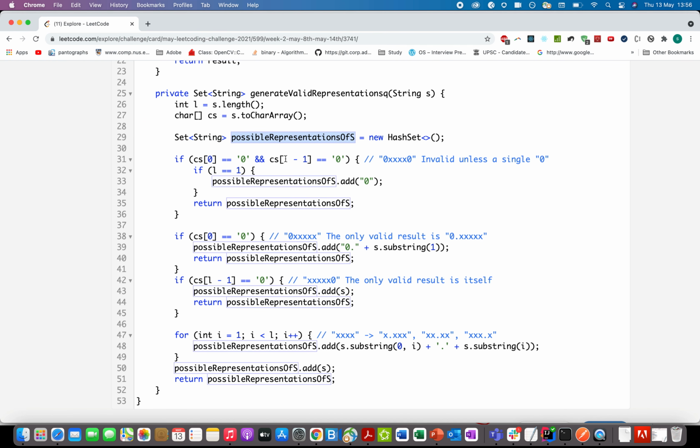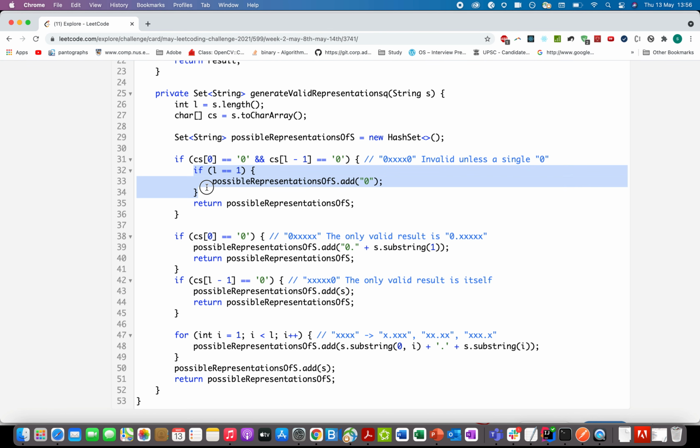The first thing that I did here was to check whether the starting character of the character representation of s is 0 and the ending character is also 0. So that makes it the 0xxx0 case, which is absolutely invalid unless the string is 0 itself.